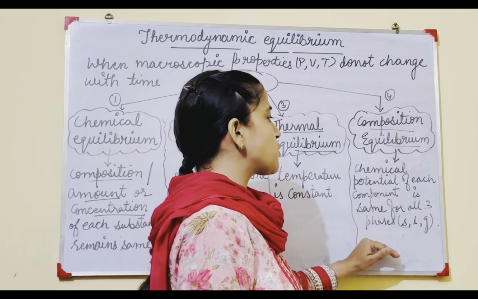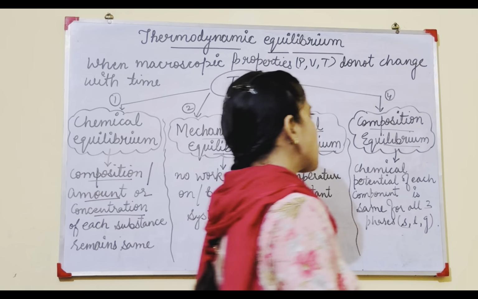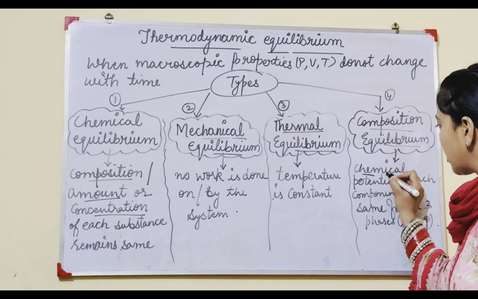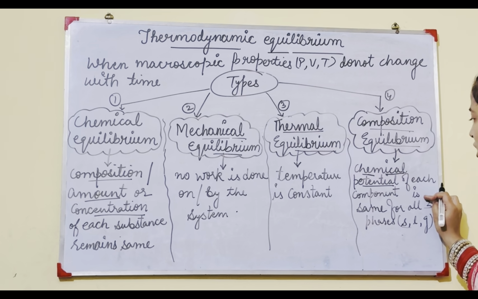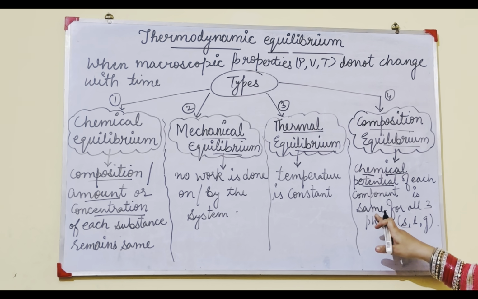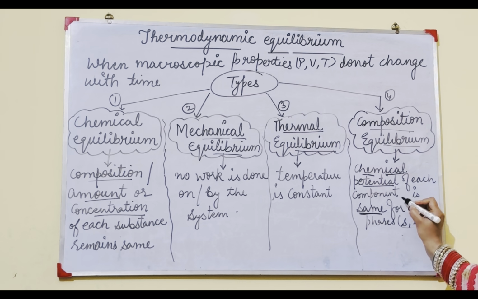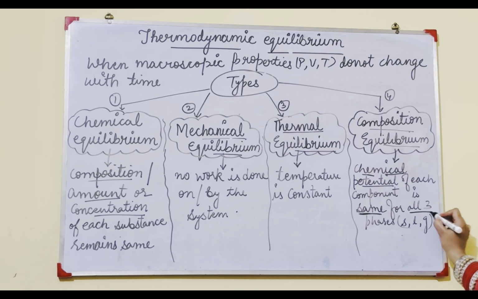Last one is composition equilibrium. Composition equilibrium basically means when the chemical potential of each component is the same. Chemical potential of each component is the same for all 3 phases, solid, liquid and gas.